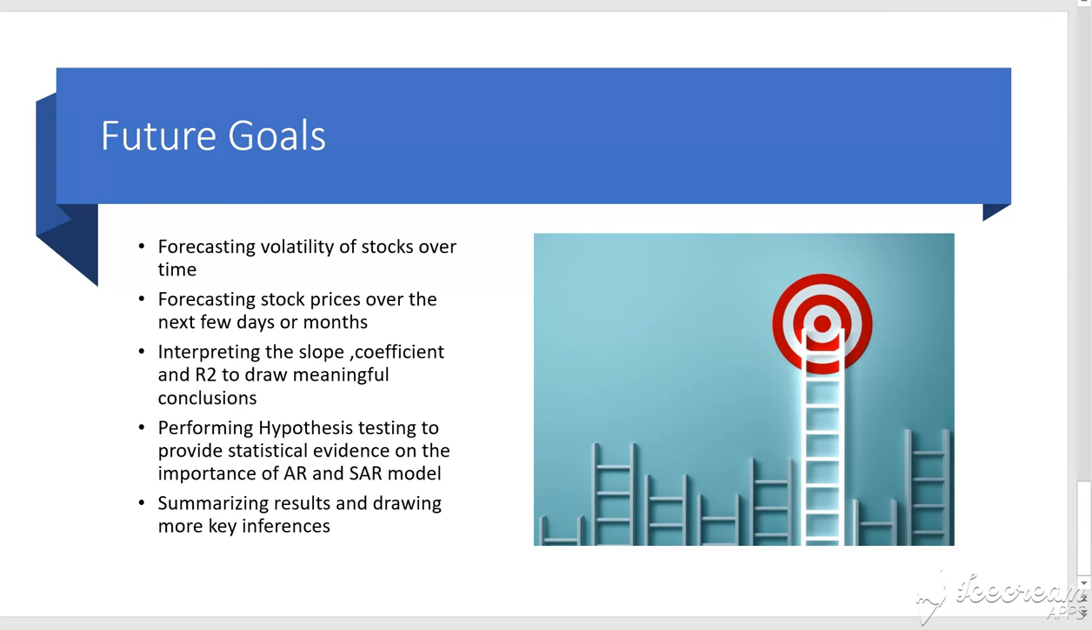Having outlined exactly our inferences, now these are some of the future goals that we are planning to go through in the remainder of the project. We would be forecasting the volatility of these stocks over time and predicting the exact values. We would be interpreting the slope coefficient and R square to get some meaningful insights, along with performing hypothesis testing to provide statistical evidence on the importance of AR and seasonal autoregressive models. And finally, we will be summarizing our results and drawing more key inferences.